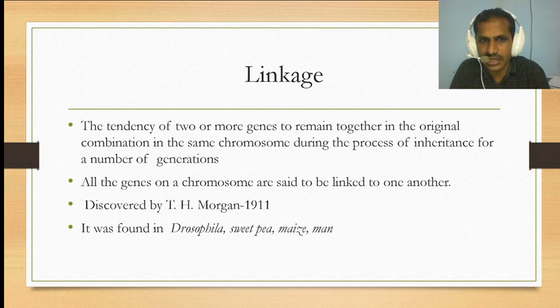The linkage theory was discovered by Thomas Hunt Morgan in the year 1911. He discovered it in Drosophila melanogaster. Linkage was found in Drosophila, sweet pea, maize and human beings.